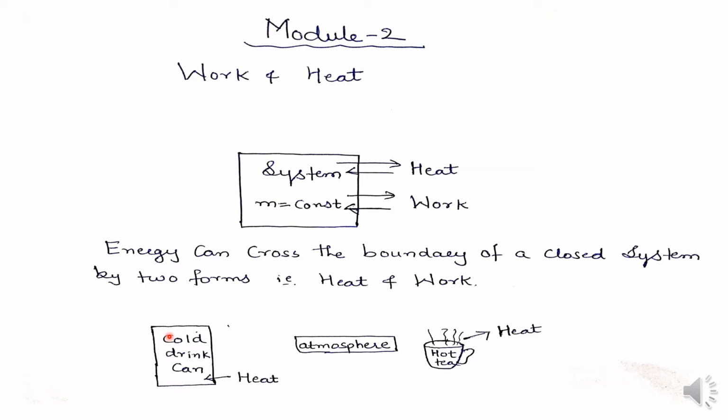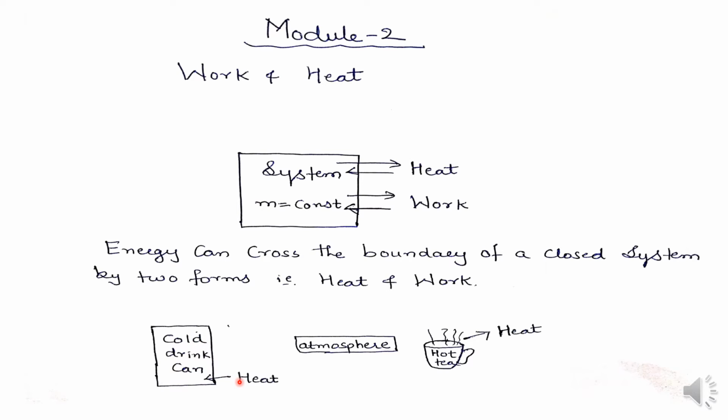So this cold drink is my system here, and the cover of this can, including inside and outside, becomes the boundary, and the surroundings is my atmosphere, which is nothing but air. As the temperature of this system is lower than the temperature of the atmosphere, heat transfer takes place from the atmosphere to this cold drink can.